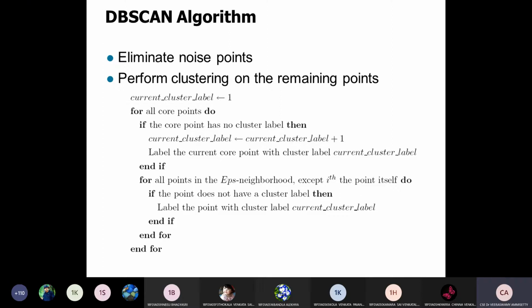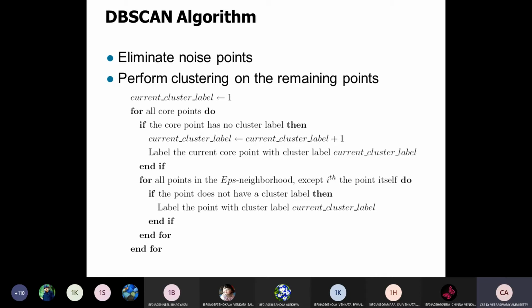It performs clustering on the remaining points also. So basically, the DBSCAN algorithm is a powerful algorithm to identify and eliminate the noisy points which are found in larger kinds of data sets. DBSCAN is very important for eliminating noisy data or noisy points in larger data sets. That's why it's called density based spatial clustering of applications with noise.